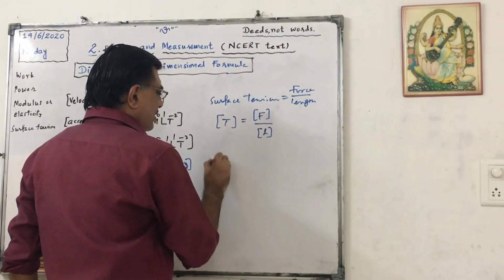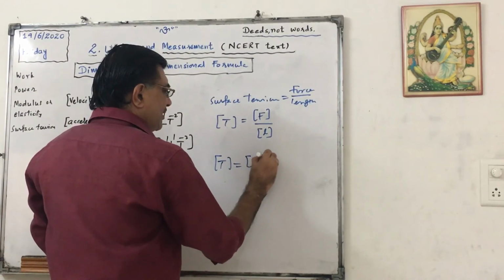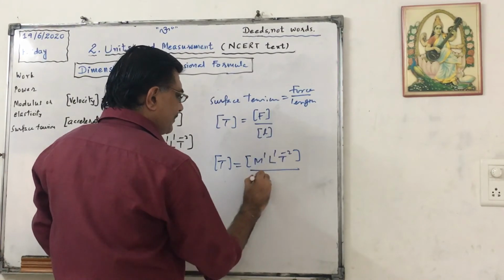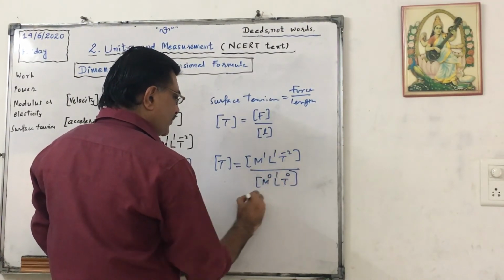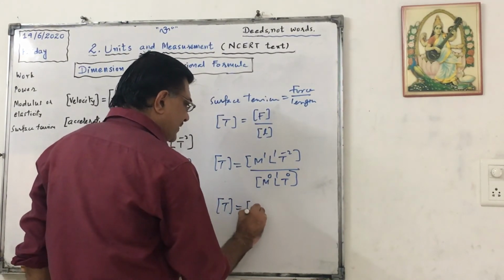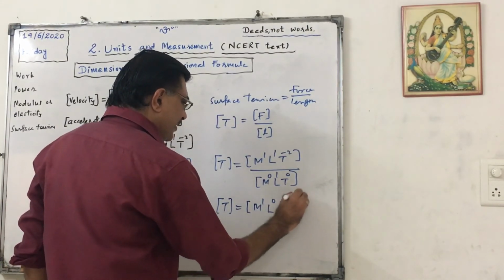So force here is M raised to 1, L raised to 1, T raised to minus 2. Divide by length, M raised to 0, L raised to 1, T raised to 0. So the dimensional equation for surface tension is M raised to 1, L raised to 0, T raised to minus 2.